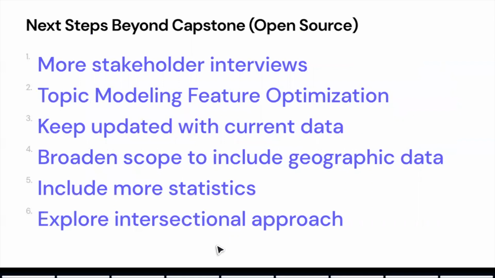Going forward, once we're done working on this project and it becomes an open source thing, we'd like to see more stakeholder interviews, topic modeling, feature optimization, keeping the data that's being used current, broadening the scope to include geographic data, including more statistics, and exploring a more intersectional approach.